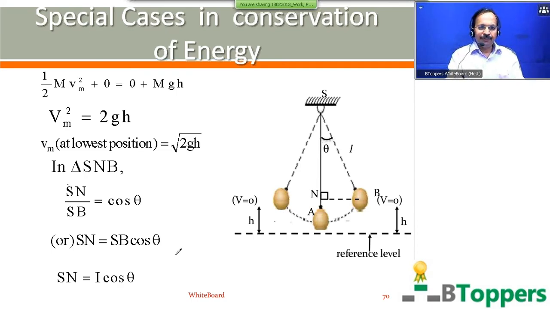You can write SB equal to L. So SN can be written as L cos theta. Come on, copy down the notes up to this step. In case you need more time to copy the notes, you can take a pause. You better copy the diagram also.